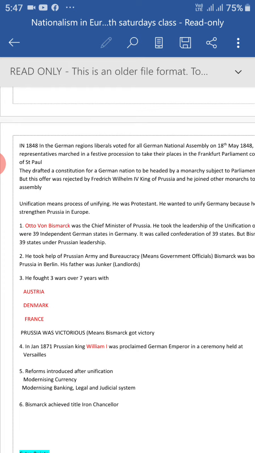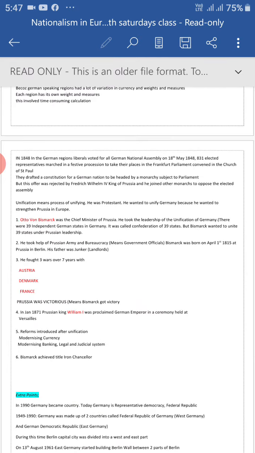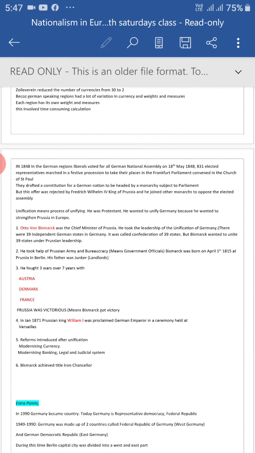See here, liberals wanted to have a constitutional monarchy. Okay, so who was the monarch? Frederick William IV. He would be acting like a king, but to guide him there would be a constitution. But the king did not agree with this proposal, and he joined the other monarchs, and he wanted to have a monarchical system of government only, not the constitutional monarchy.